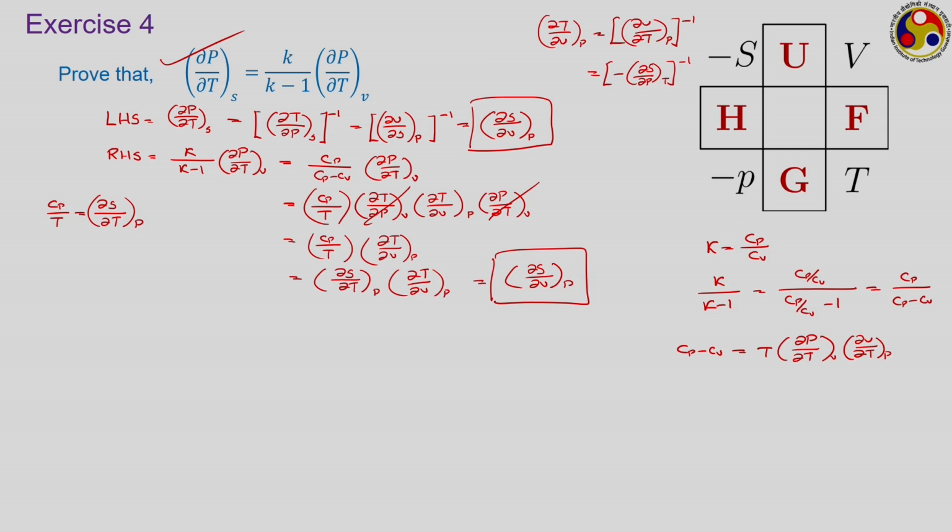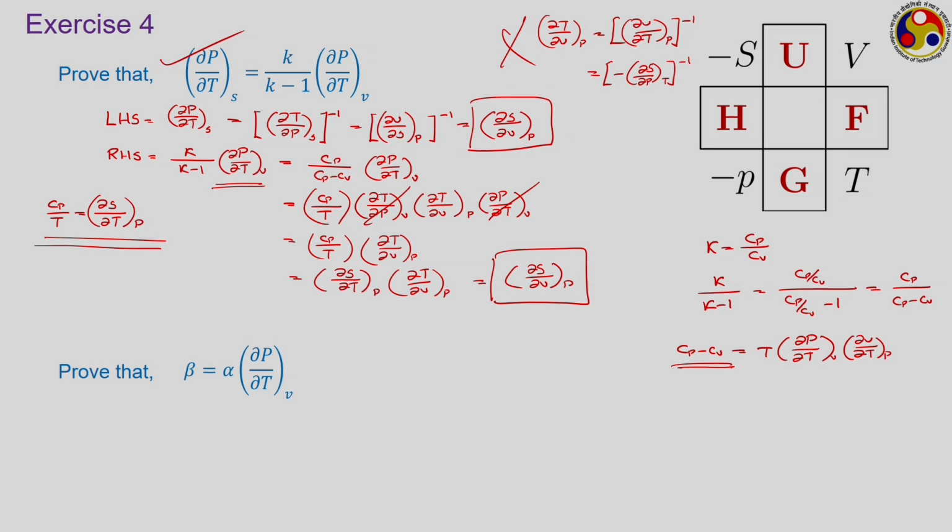See the way I have developed this particular one. There are several ways we can substitute something, make use of the Maxwell's relation, but at least twice we used some substitutions and went in the opposite direction. Some substitutions were not required, and another substitution we used by directly putting the Maxwell's relation was also not required. Rather, we have to make use of this Cp minus Cv relation to prove whatever we are supposed to do. This way, using the Maxwell's relations and the generalized equation that we have developed, several other relations can be proved, and they again have several applications in practice.